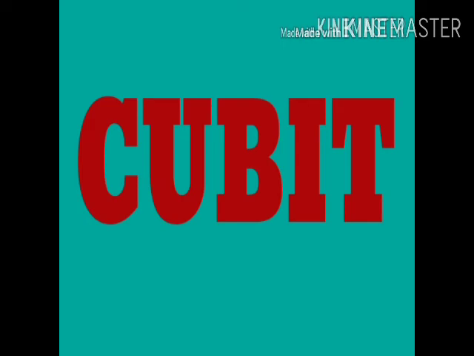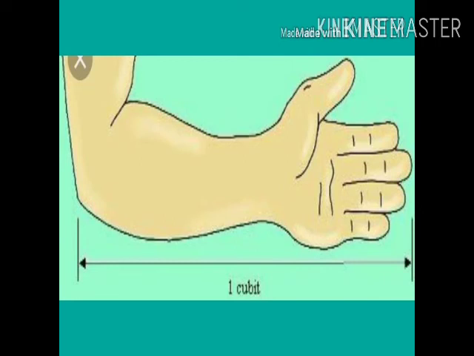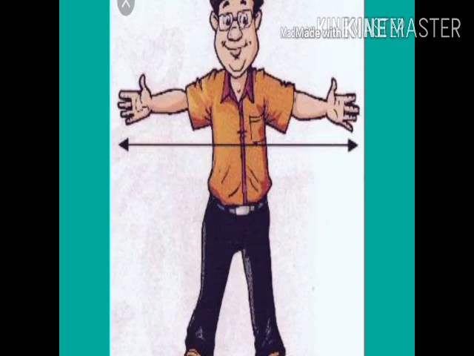In ancient time, one of the known units used was the cubit. What is a cubit? A cubit is the length of an arm from the elbow to the tip of the fingers. Similarly, there are other lengths too. A fathom was the length from arm to arm when the hands are fully stretched. This is another unit.